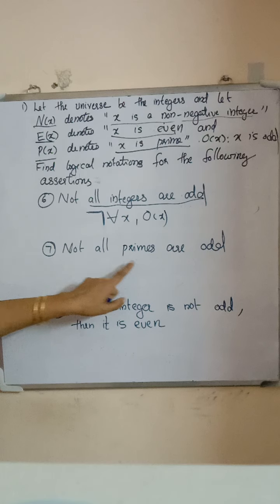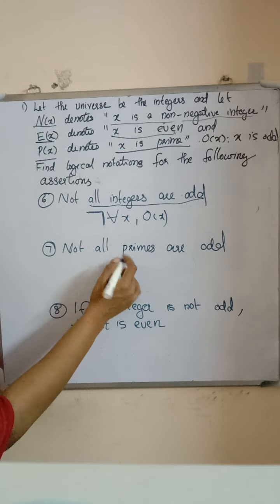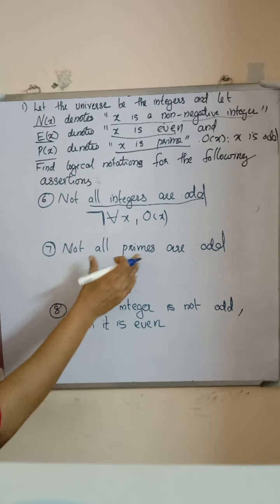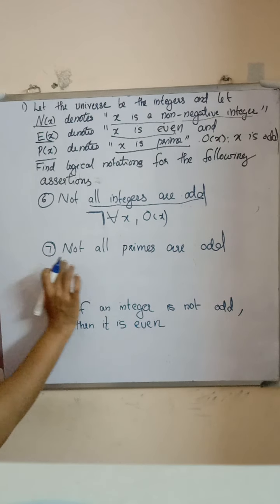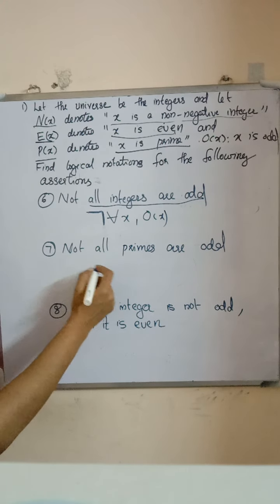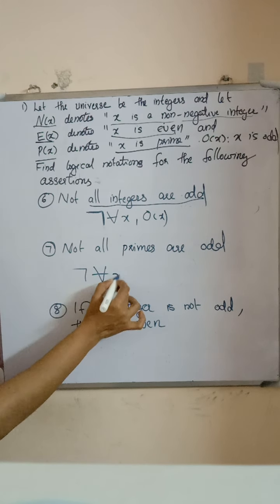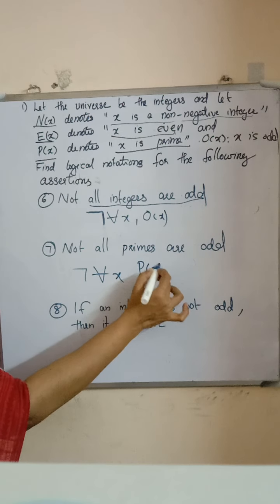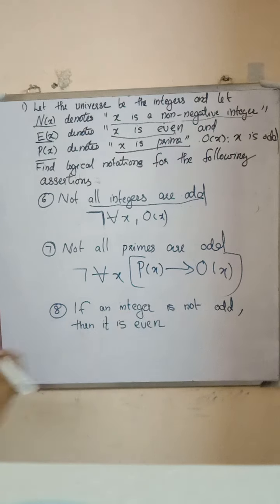Not all primes are odd. If a number is prime, then it is odd; that is not true. So not all primes are odd is represented as: not for all x, prime number implies odd.